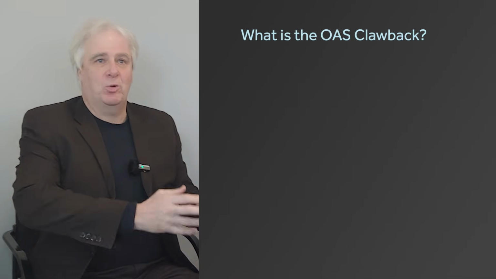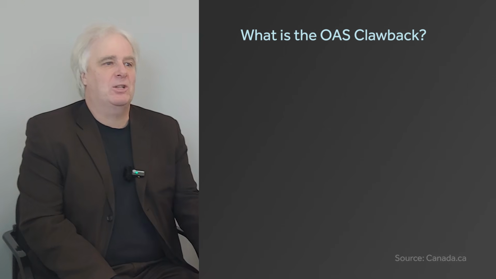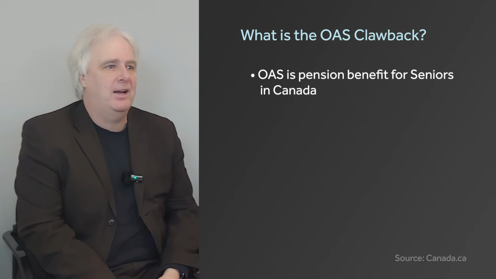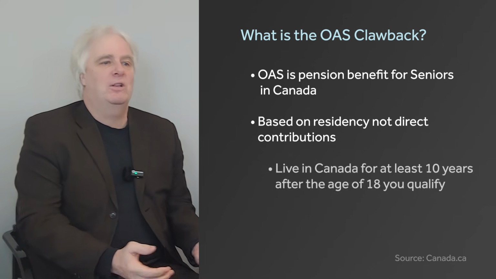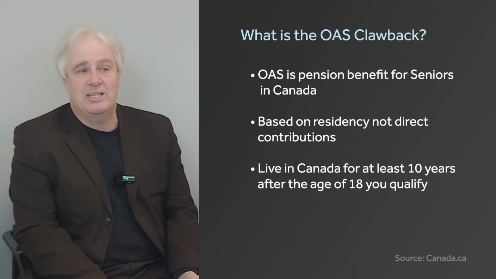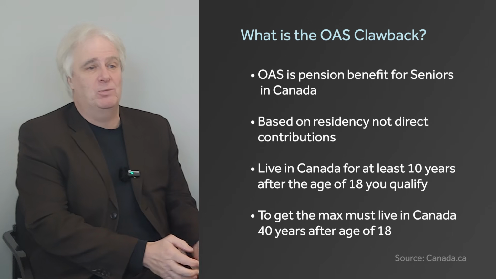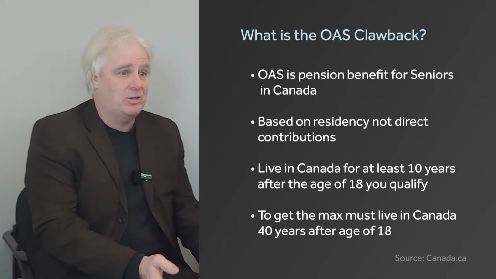So, Kevin, what's the clawback? Exactly. We want to give a little bit of a presentation here as to what it is. We'll keep it brief. OAS is basically a pension that you receive as a senior in Canada. It is based on residency, not on direct contributions. If you live in Canada over 10 years and are over the age of 18, you qualify. To get the max, you must have been in Canada 40 years after the age of 18.